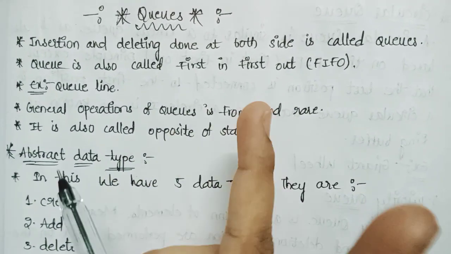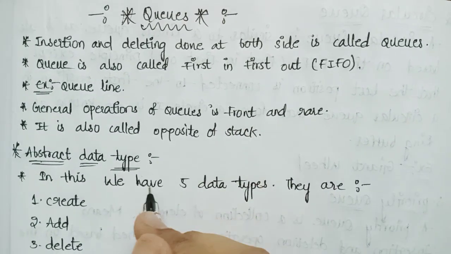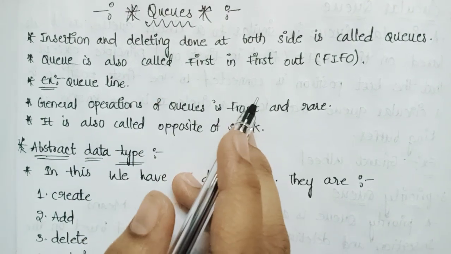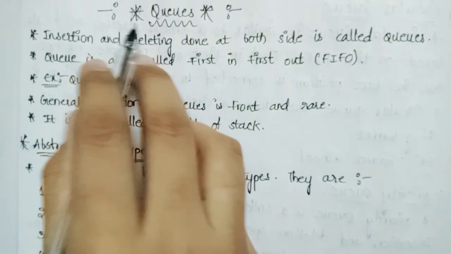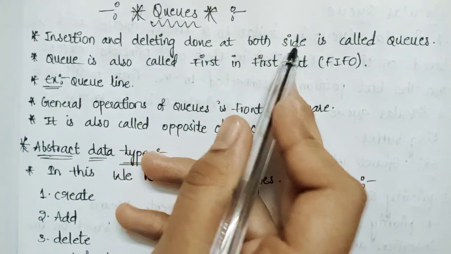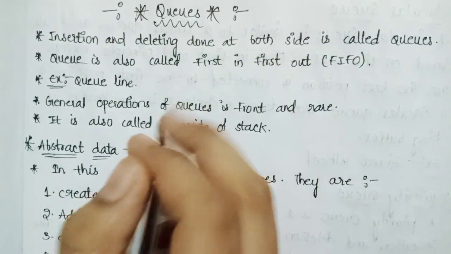Actually, data structures are of two types. First one is linear data structure and second one is non-linear data structure. In linear data structure, now we are discussing queues. Now, what is the queue? Insertion and deletion done at both sides is called queue. It is also called first in, first out.